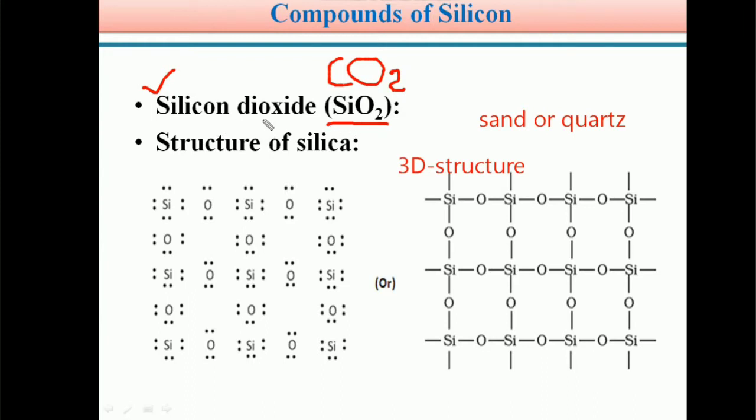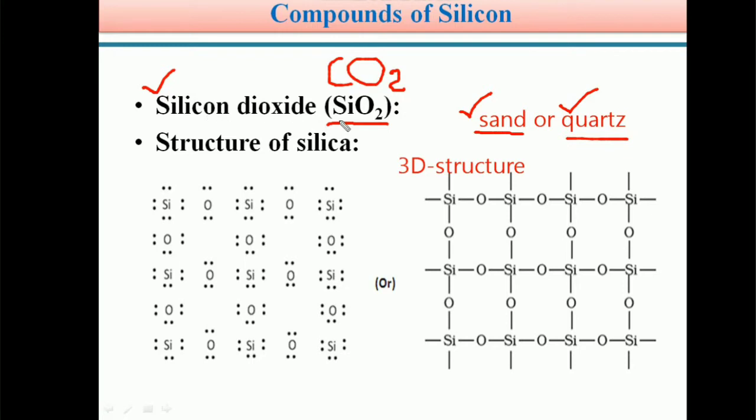Students, this silicon dioxide is naturally available in nature in the form of sand or in the form of quartz. So these two are available in nature. Sand or quartz are nothing but silicon dioxide units.